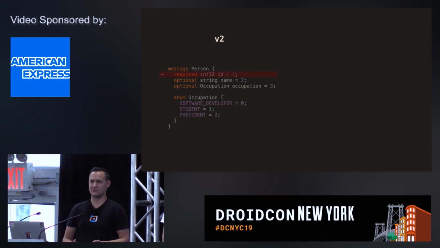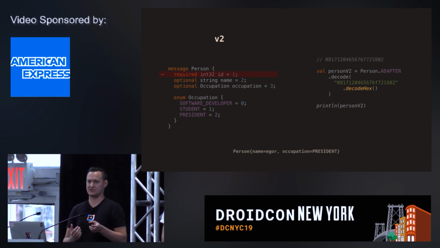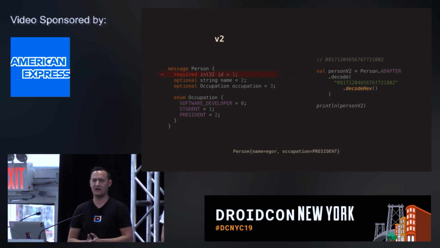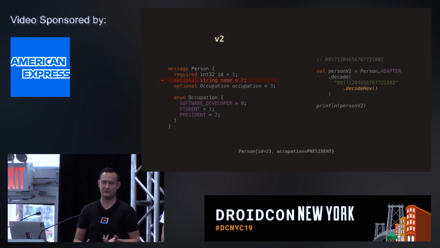Let's see what happens if we try to remove fields from the new schema. So if you remove the required field, basically that piece of data just gets ignored. When the parser tries to deserialize the message, it just finds a tag that it doesn't understand because it's not present in the latest version of the schema, so we'll just pass it. But still, it has the bytes for that data, so it's not completely lost. And we see similar behavior if we try to remove an optional field. Also, the parser can parse it just fine.